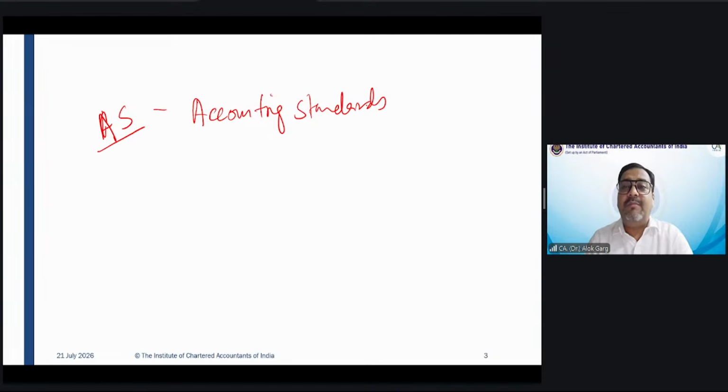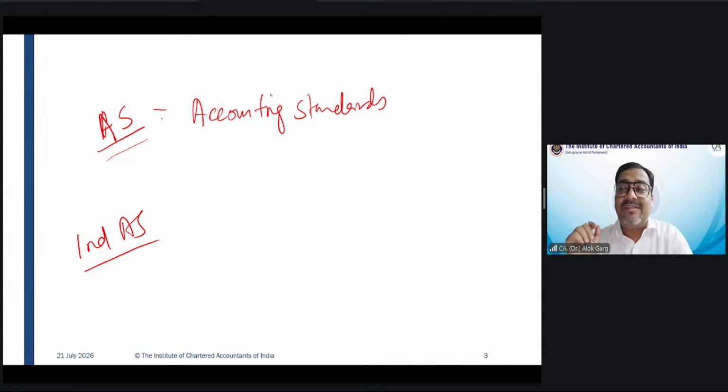So what about these accounting standards and how are they different from Ind AS, or how is Ind AS different from accounting standards? When we are saying Indian Accounting Standard, are these accounting standards not Indian? Rather it is reverse. The accounting standards are more Indian. So what does it mean?